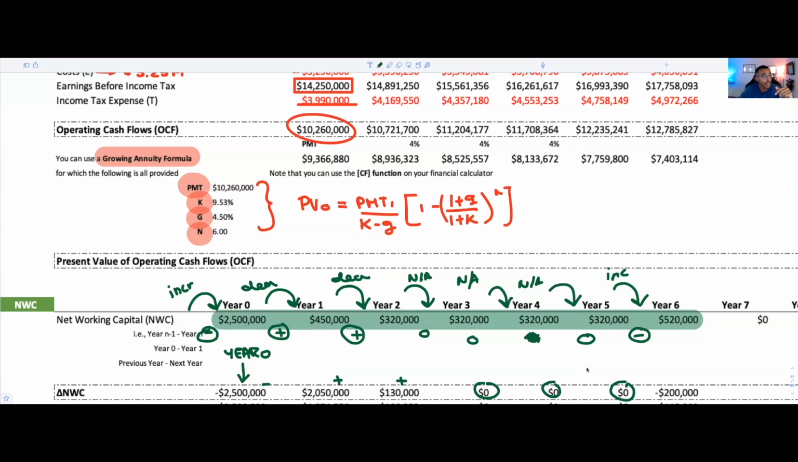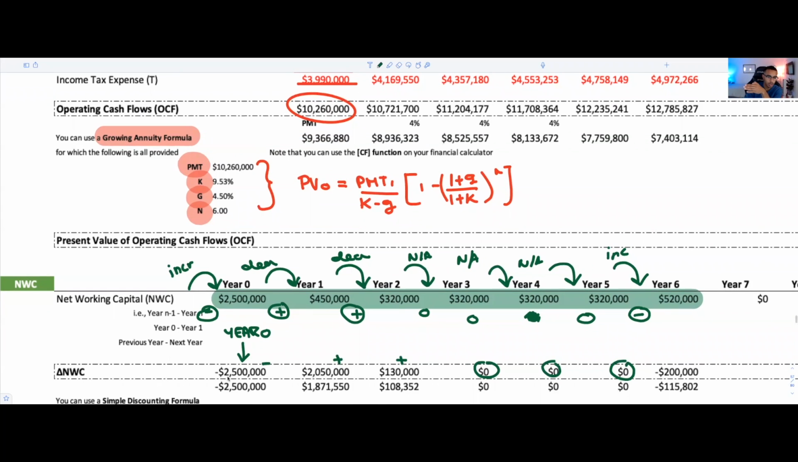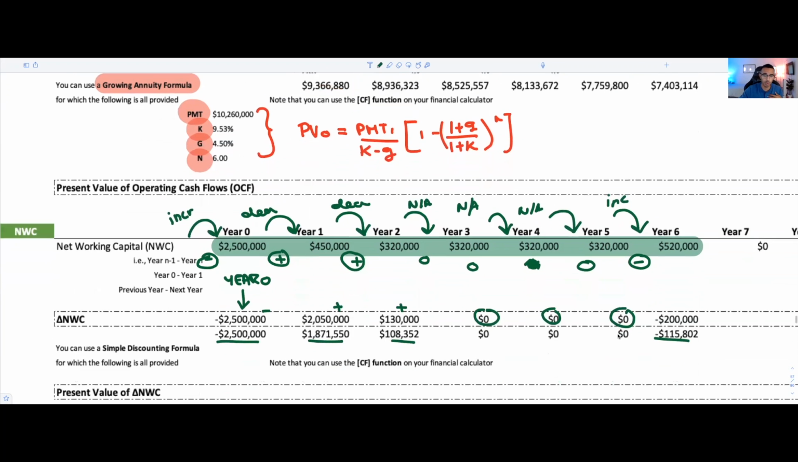Now that you have the change of your NWC and you understand what's happening to cash for every single one of those years, well, we understand that money that you don't receive today, you've got to discount. So you could actually just discount every single one of these one by one. Of course, year 0 is going to be equal to itself. Then you could do these together. And what I would recommend for you, because there are a few different ways you can do this, is one of the following.